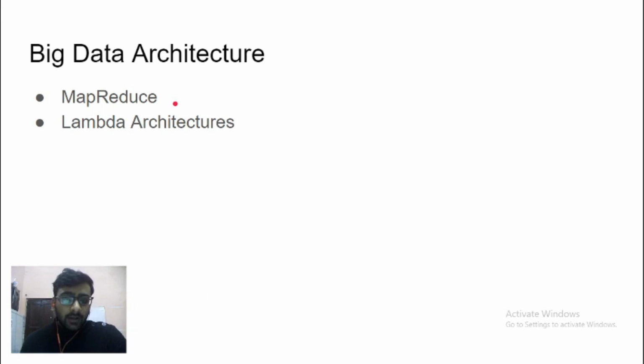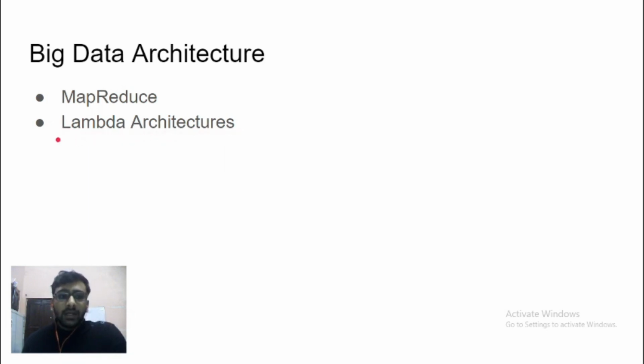This is very commonly used in big data software such as Hadoop, and you can also find variations of these, such as Spark, but Spark and some modern day use cases also come under lambda architectures.